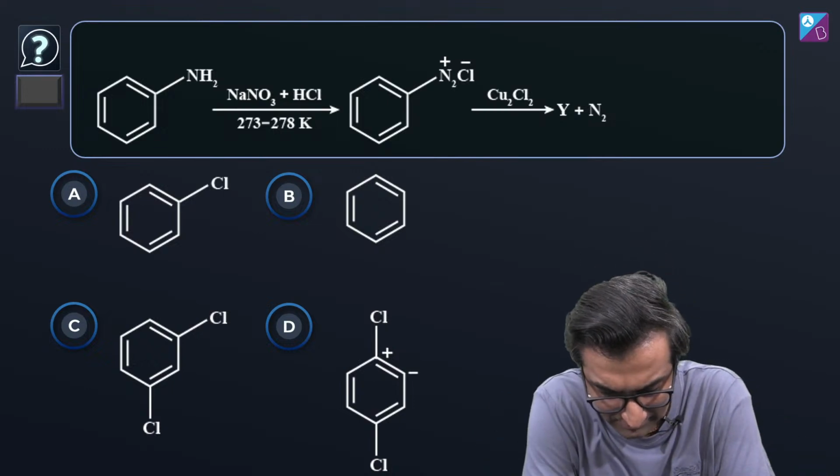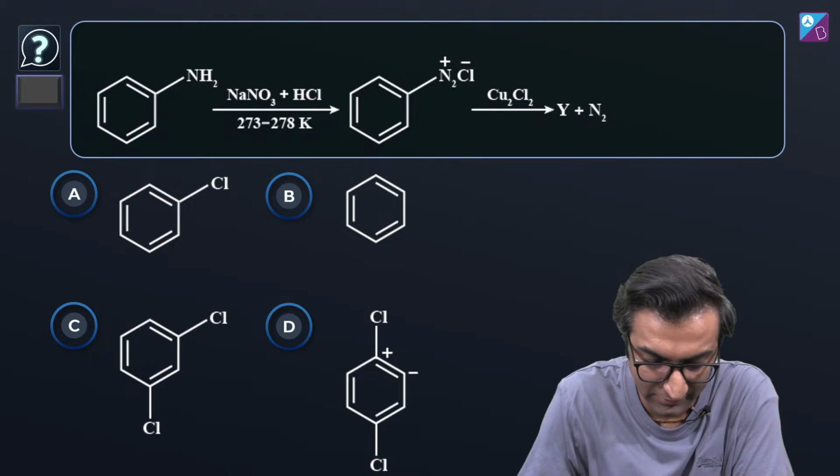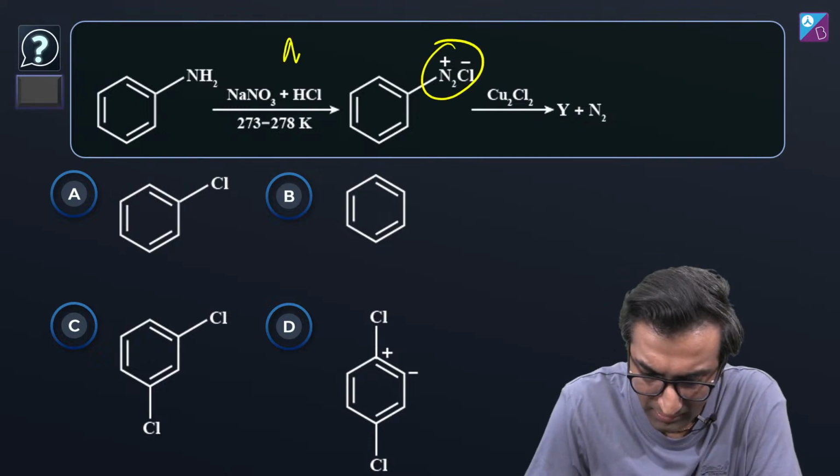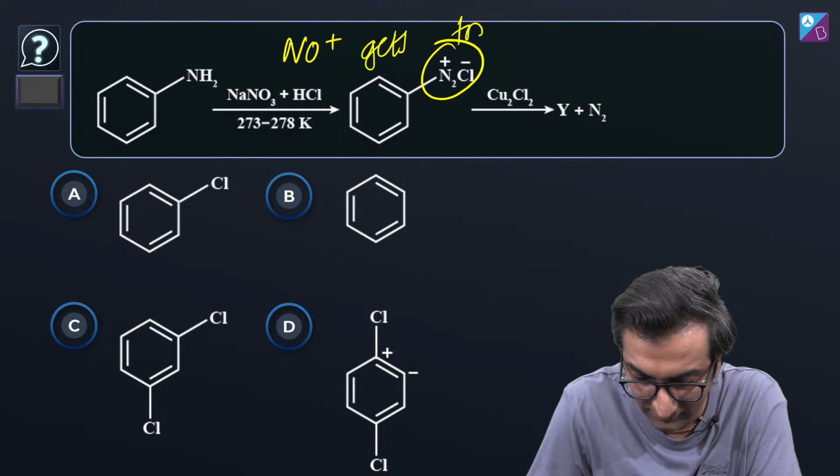Khair, this is easy. यहाँ पे क्या होता है कि पहले this gets converted to N2ClO, यहाँ पे already दिया हुआ है. Now here NO+ gets formed in situ.